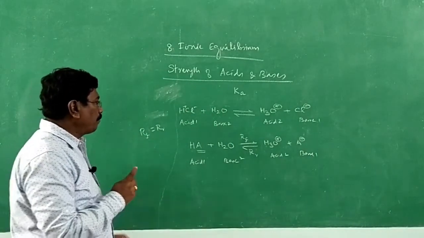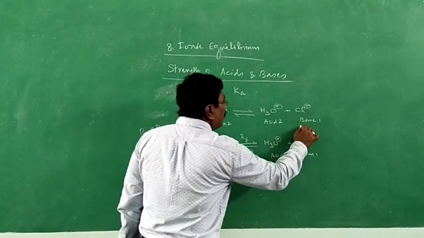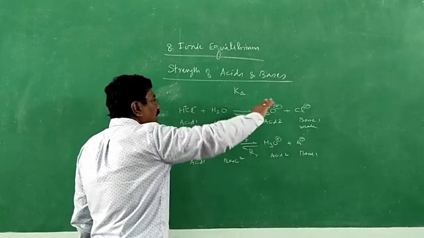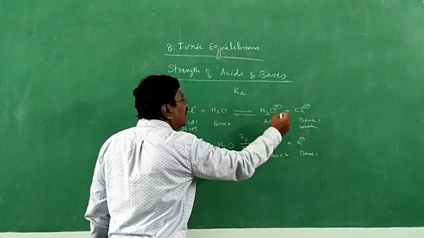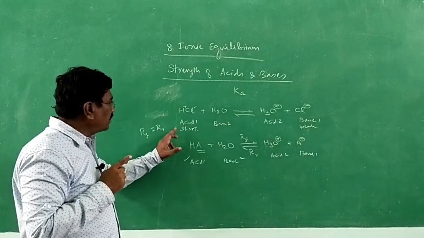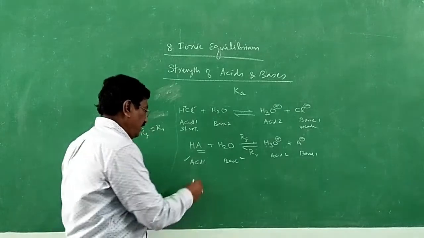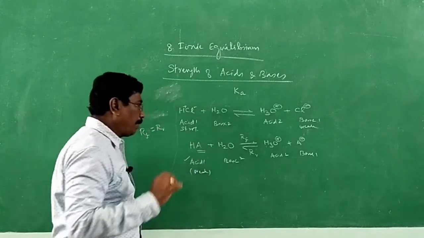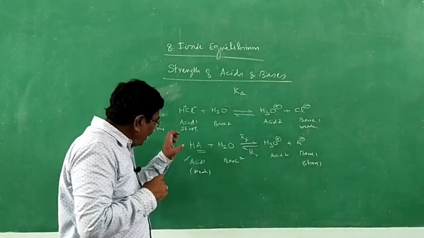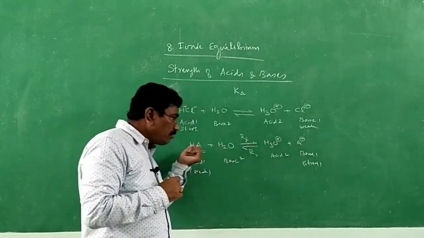This point you should understand. If the acid is strong, the conjugate base will be weak. More HCl will become H3O plus and Cl minus. Very little Cl minus will combine with hydronium ion to become water. If it is a strong acid, the conjugate base should be weak. If it is a weak acid, what would happen? The base should be strong. Only a small quantity of HA may become hydronium and A minus, and more A minus would react back.